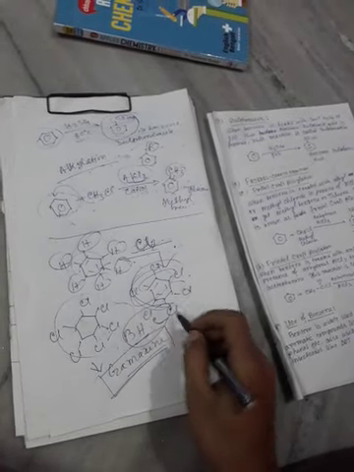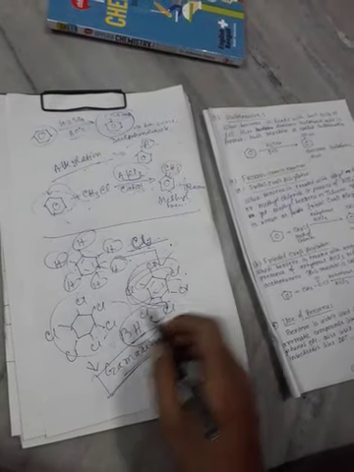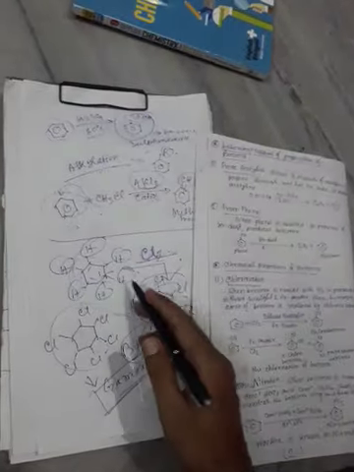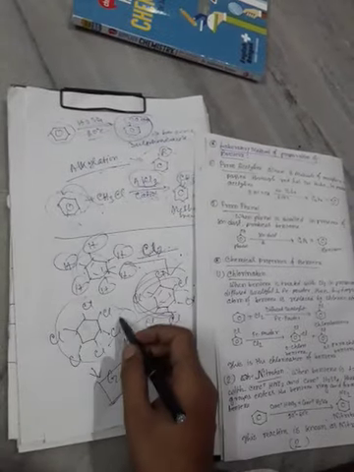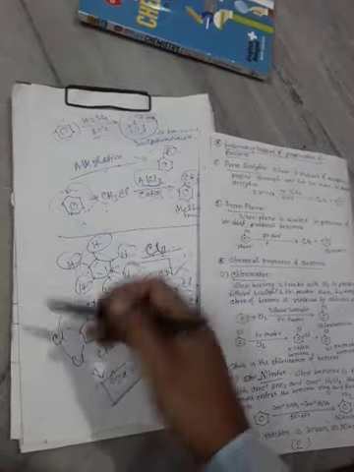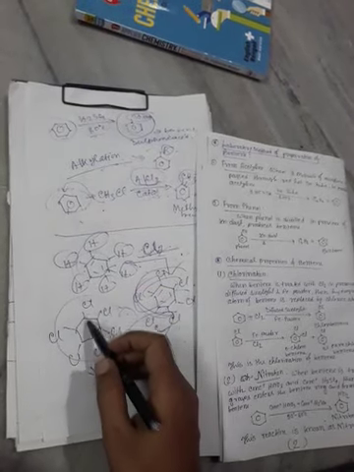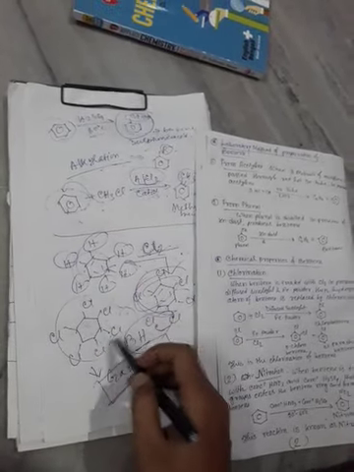So BHC means benzene hexachloride, and we get it when benzene is treated with chlorine, all hydrogen atoms of benzene are replaced by chlorine atoms, and all double bonds are reduced by chlorine atoms. Finally we get benzene hexachloride, BHC, which is known as gamaxine.